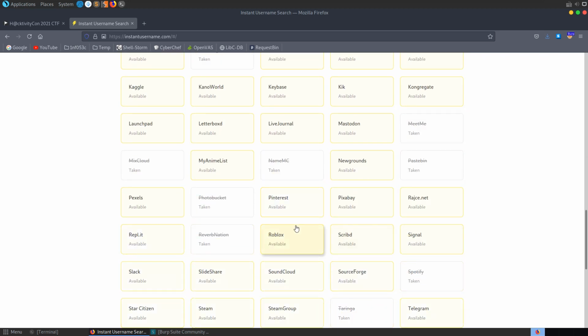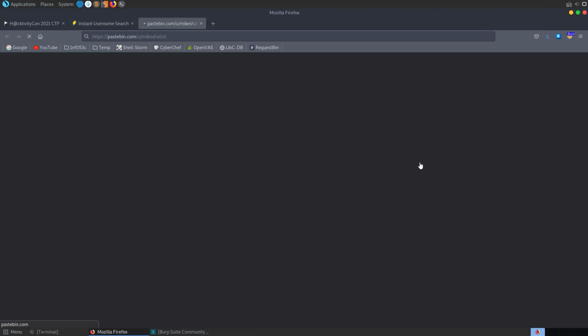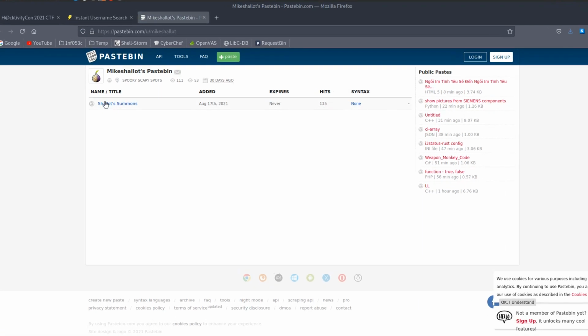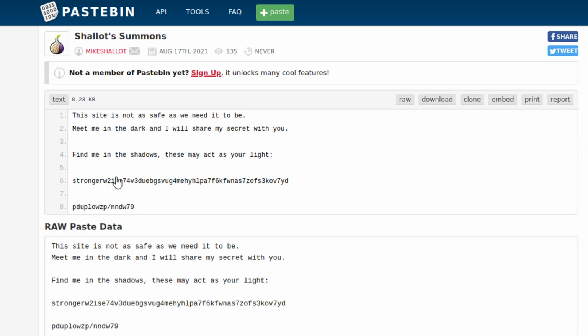Where's Pastebin? So Pastebin's taken, so let's click here and go to Mike Shallot, and we see here Shallot summons, and we have a message saying, this site is not as safe as we need it to be. Meet me in the dark and I'll share my secret with you. Find me in the shadows, these may act as your light. And we've got an address here which looks like an onion address, and then we have another string here as well.